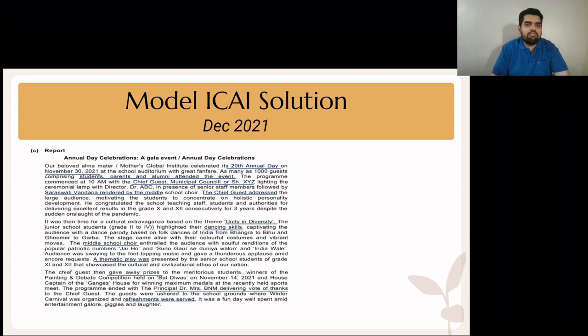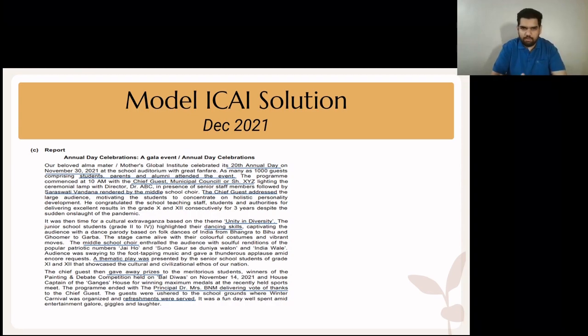Followed by the Saraswati Vandan rendered by the middle school choir. There goes your opening performance. The chief guest addressed the audience, motivating them to concentrate on holistic personality development. He congratulated the school and authorities for delivering excellent results despite the onslaught of the pandemic, and a little bit of rambling about what the chief guest talked about.